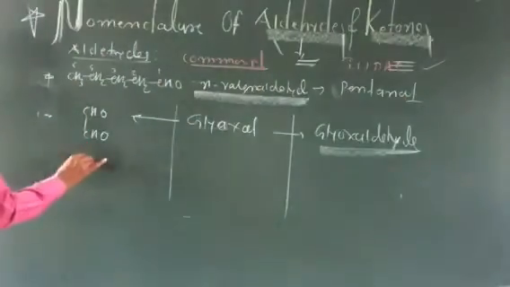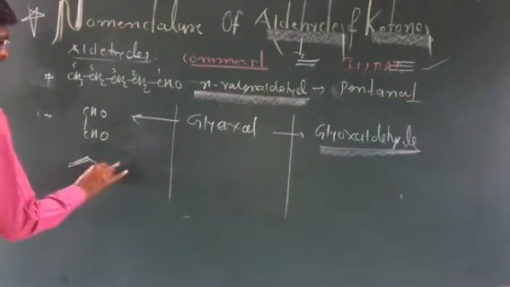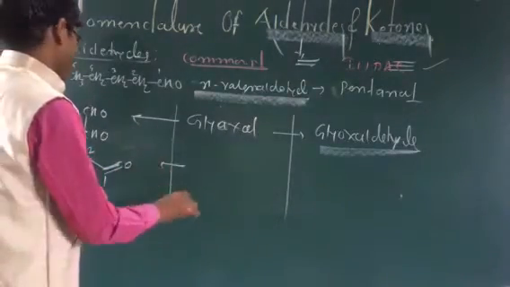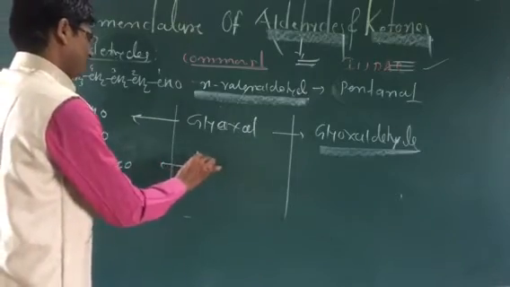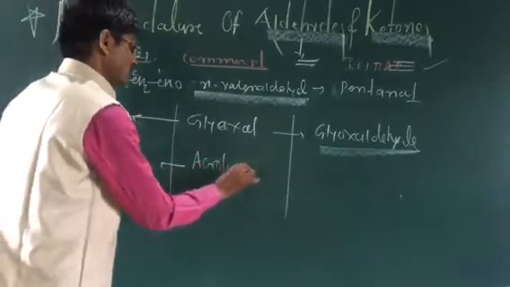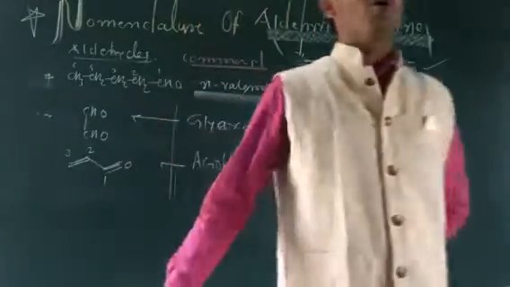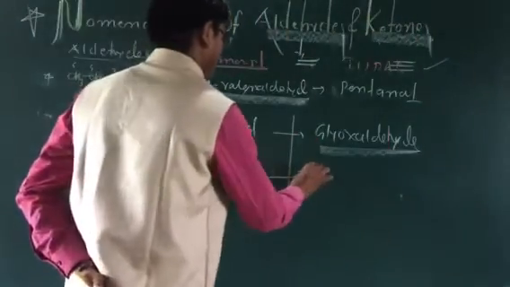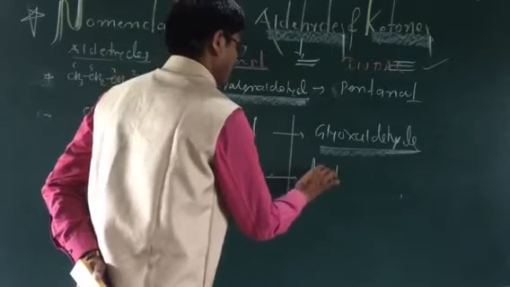Another example we will take is CH2 double bond CH, C double bond O, with 1 carbon, 2 carbon, 3 carbon. What is the name of this type of compound? The common name of this compound is acrolein, and the IUPAC name is propenal, also known as acrylaldehyde.